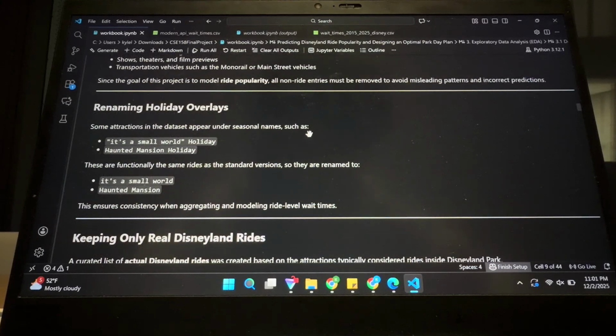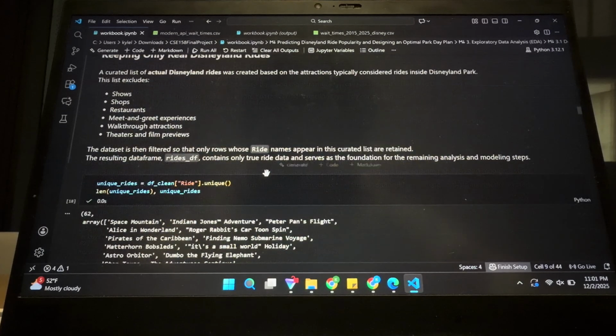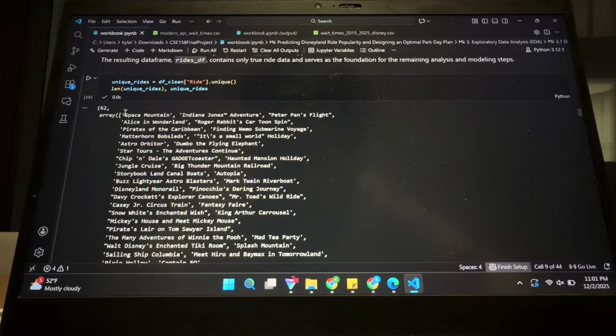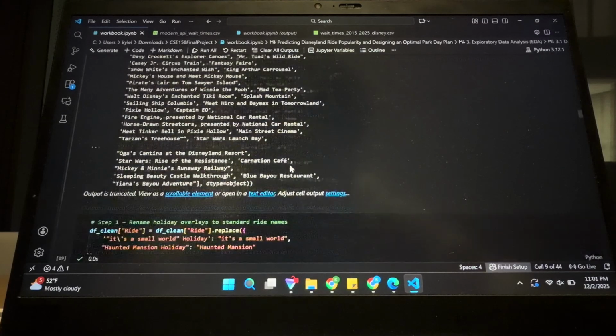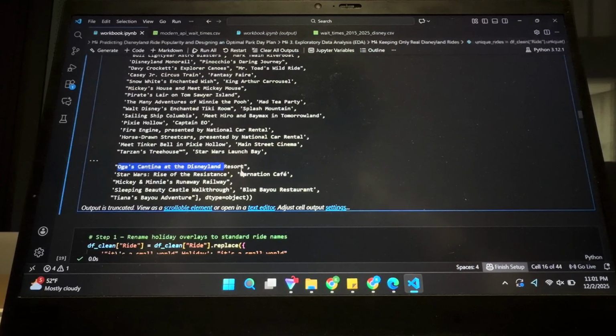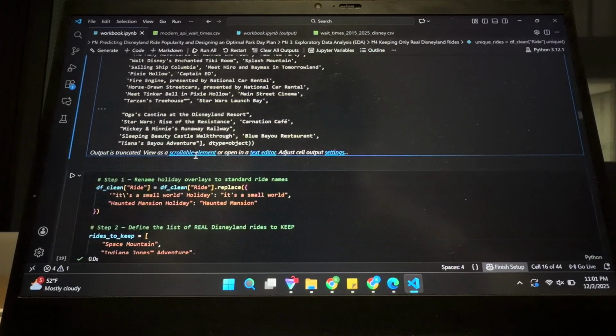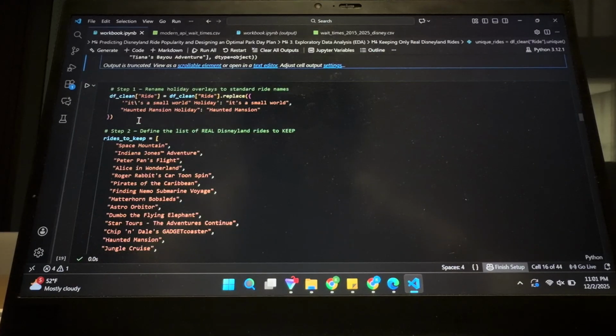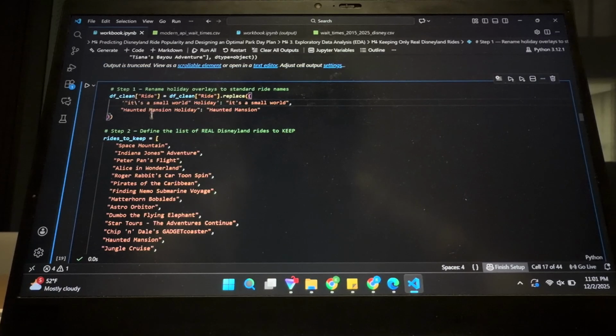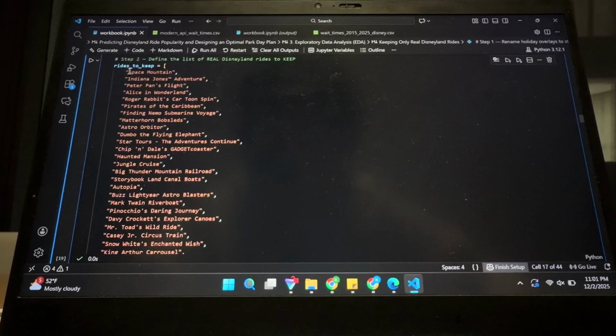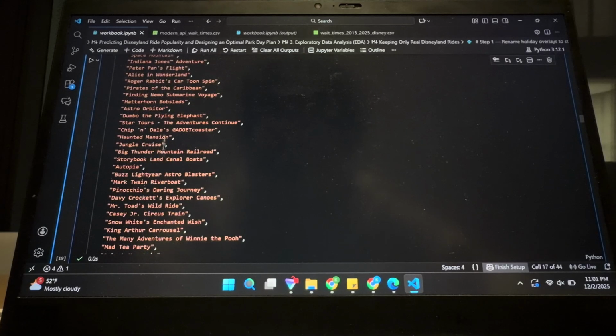We also had to rename some of the rides because there's a holiday version, and we didn't want that, so I renamed them to It's a Small World and Haunted Mansion. And this is the code for it. As we see, the unique rides, there are 62 different rides. And if you see things like Oga's Cantina, that's a food place. Pixie Hollow, that's like a picture place. So I renamed the 2 rides for the holiday versions first, and then I had a list to define which rides I wanted to keep.